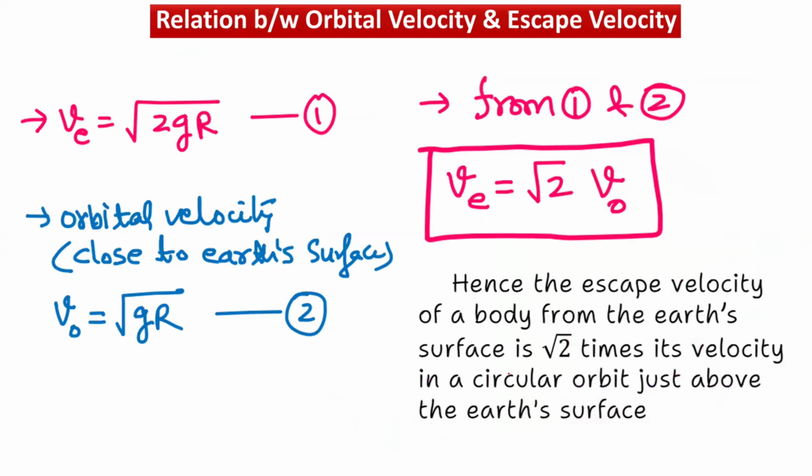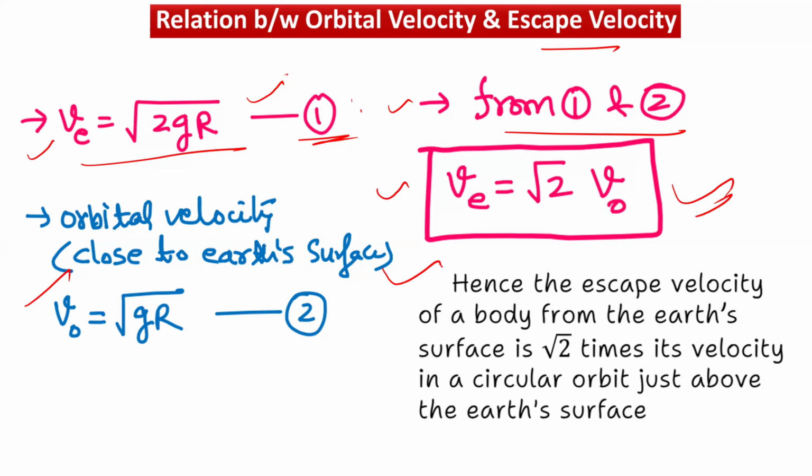Now what is the relation between orbital velocity and escape velocity? Now see, we have already studied escape velocity, so the escape velocity v is equal to under root 2gR. Okay, that is equation 1. Similarly, orbital velocity, as we just saw, v naught is equal to under root gR, equation 2. So you can finally say with reference to these two equations, v is equal to under root 2 times v naught, means the escape velocity of a body from the earth's surface is root 2 times its velocity in a circular orbit just above the earth's surface.